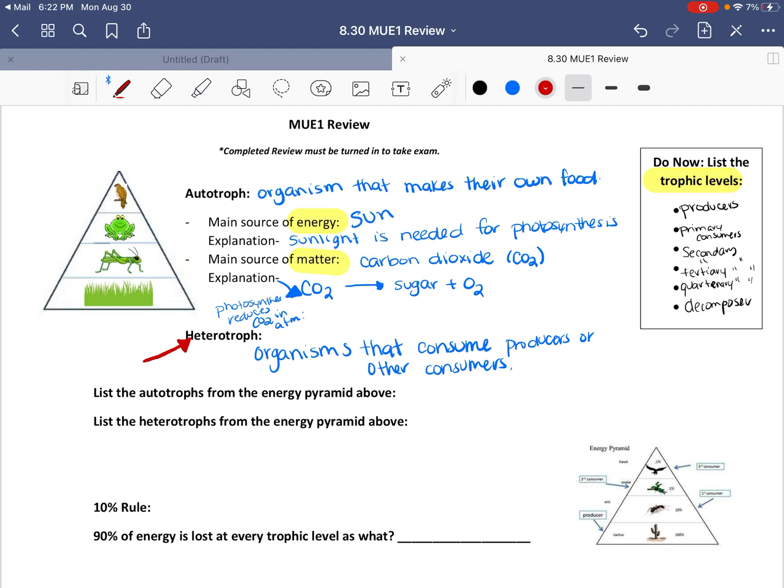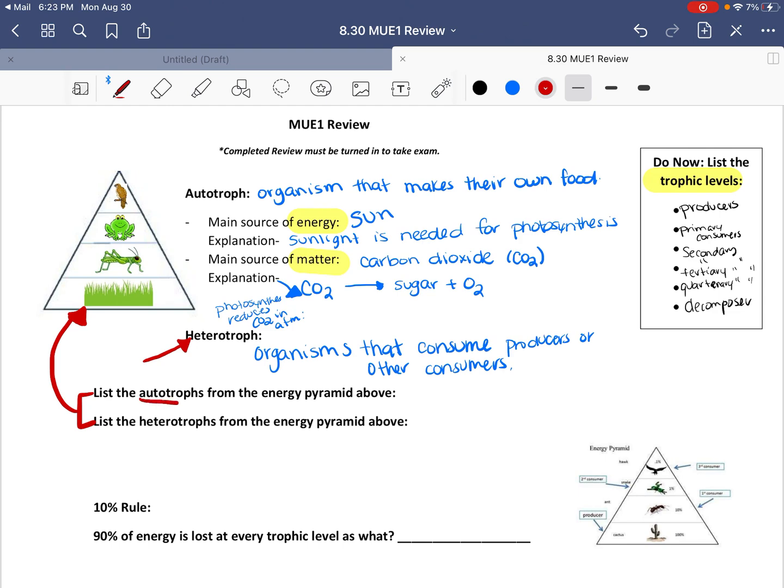Right now, you'll notice when we look at a food web, there's not any arrows pointing towards our producers because they do not eat anything. They just use the energy of the sun. But any type of consumer is going to have an arrow pointing towards it, any heterotroph, because they are consuming either a producer or other consumers. So you can pause the video right here so you can answer the next two questions. List the autotrophs from the energy pyramid above. So these two questions would be answered using this pyramid. You can try it on your own, and right now I'll share the answer.